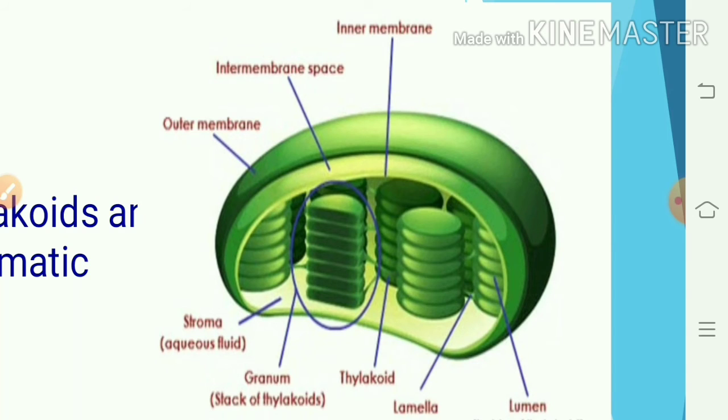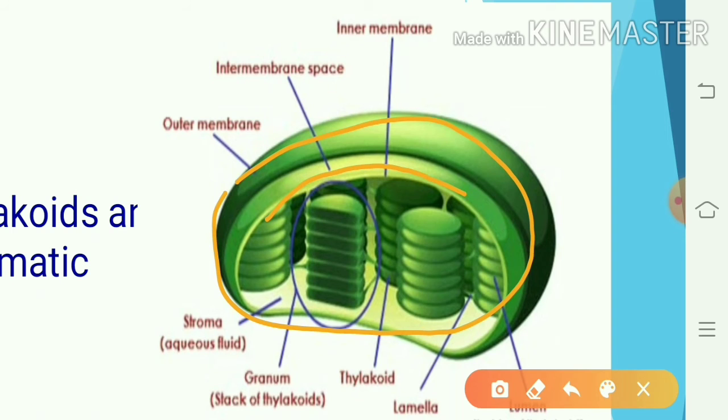It has two membranes, outer membrane and inner membrane. The outer membrane is smooth with less proteins and freely permeable, while the inner membrane is thin, with more proteins and semi-permeable. Here it is shown, this is the inner membrane and this one is the outer membrane.